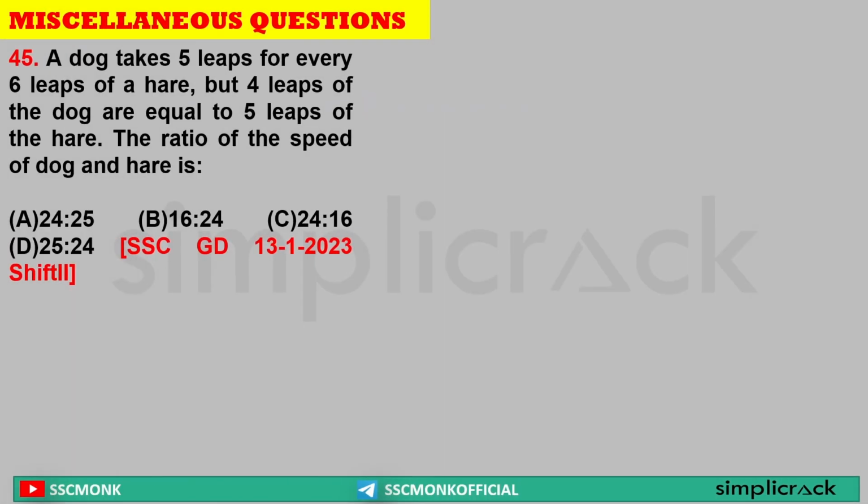A dog takes 5 leaps for every hour, every 6 leaps of a hare, but 4 leaps of the dog are equal to 5 leaps of the hare. The ratio of speed of the dog. Now see, sir, what is happening? 4 dog leaps are equal to 5 hare leaps. So 1 dog leap is equal to 5 by 4 hare leap.